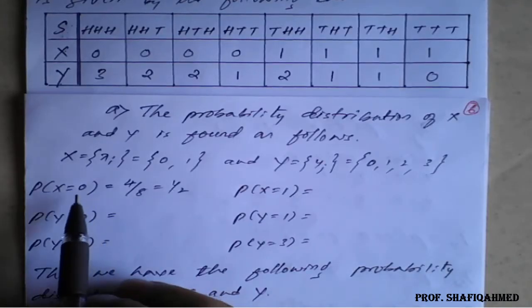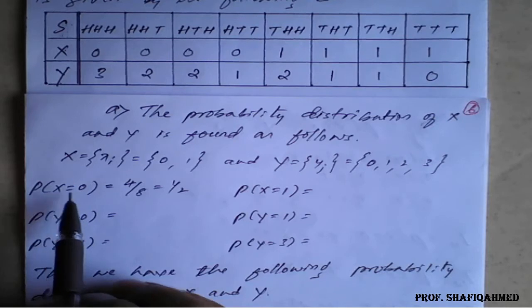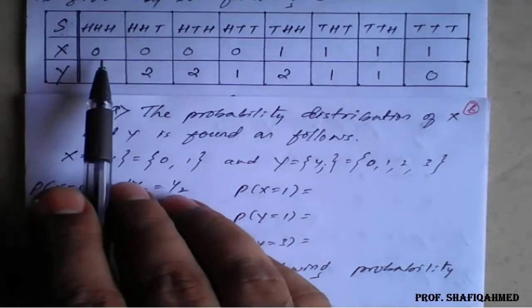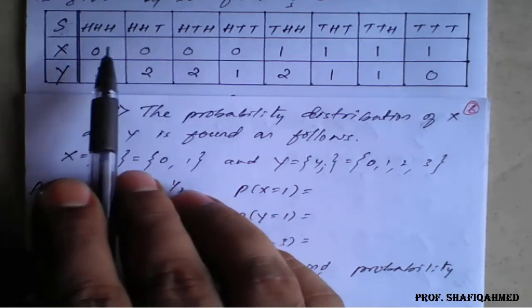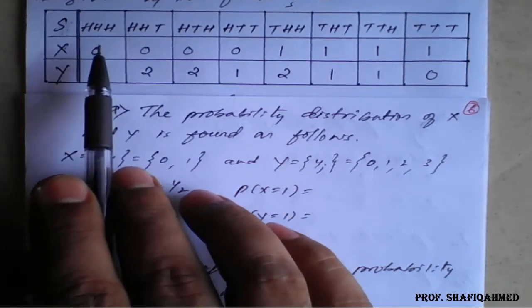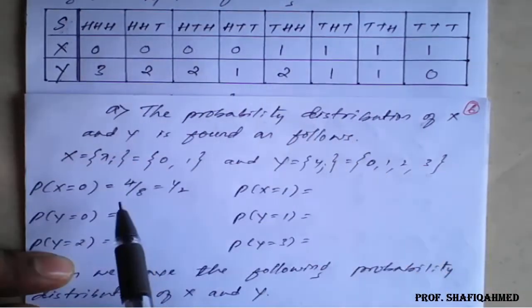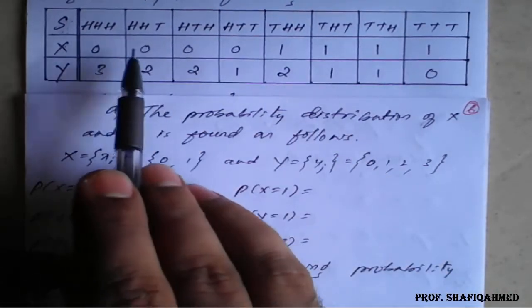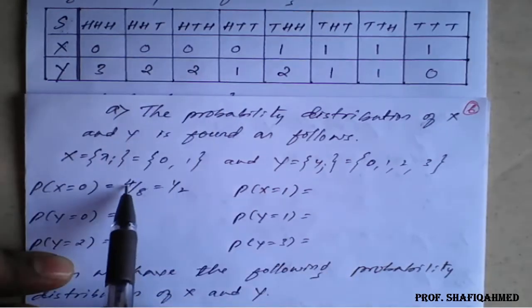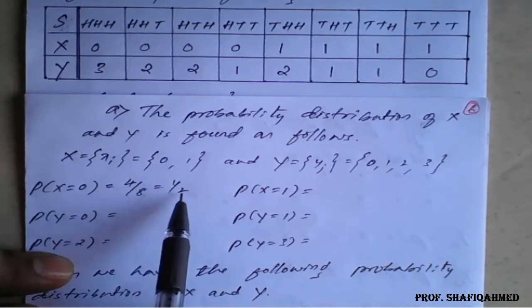Now just see, we need to check the probability of capital X equal to 0. Capital X is equal to 0, you go to the X column. So how many zeros are there? We have total 8 outcomes: 1, 2, 3, 4, 5, 6, 7, 8. Out of 8, 4 are 0: 1, 2, 3, 4. So 4 upon 8 is 1 by 2.